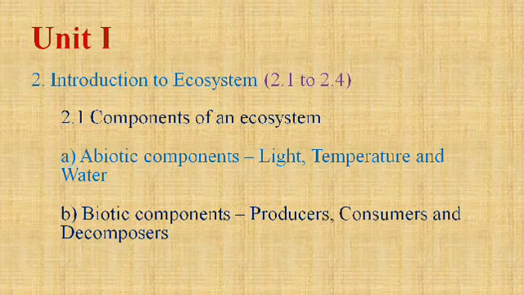Producers, which can synthesize energy, are simply the plants, whereas consumers depend on the plants for their food, maybe herbivore, primary consumer, or secondary or tertiary consumer, that is carnivores. And the last one, decomposers. These are the microorganisms which return the energy or the compounds again to the environment. It is called decomposers.